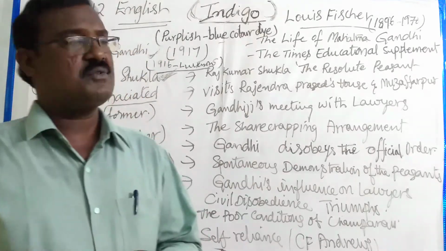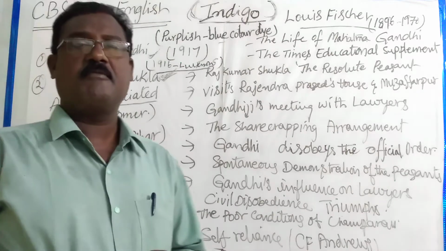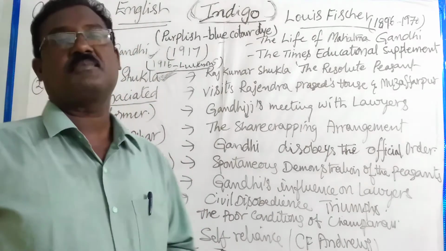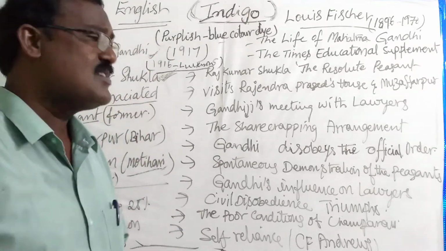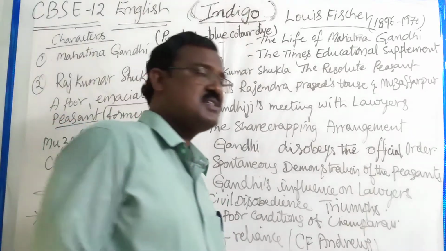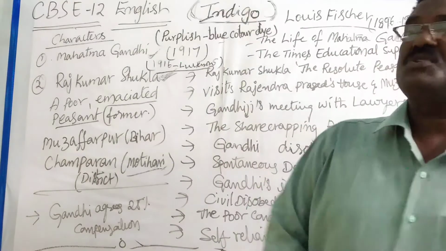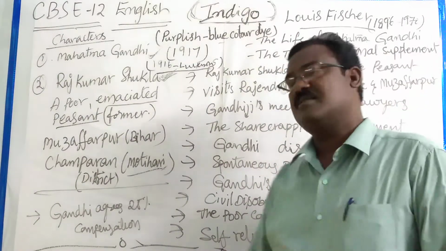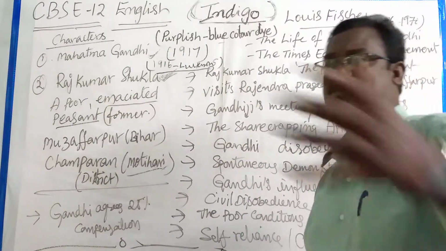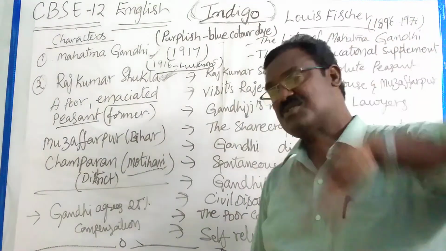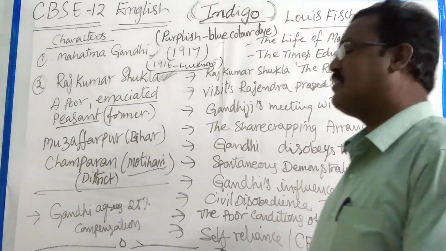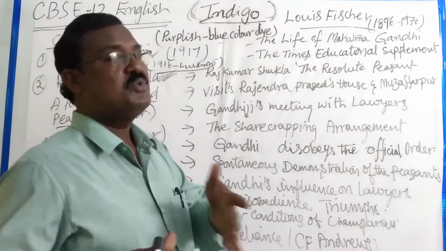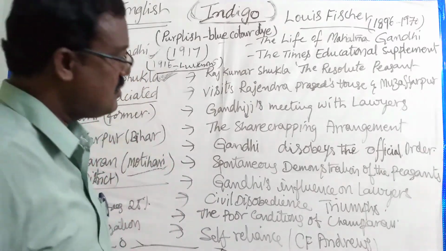In Rajendra Prasad's house, many people were there, lawyers were there. He was a famous person, Rajendra Prasad. Rajkumar Shukla went to Rajendra Prasad many times to express the problems the sharecroppers were facing. He pestered Rajendra Prasad many times. So the people who were there understood the tenacity of Rajkumar Shukla, and they did not allow Rajkumar Shukla to enter the house of Rajendra Prasad.